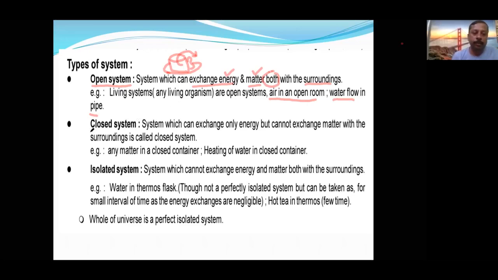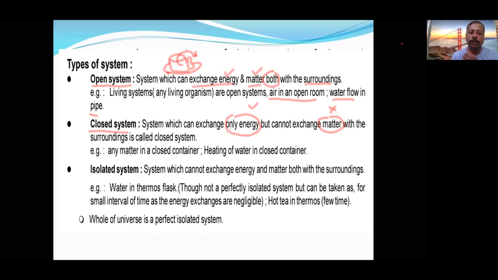Next, closed system, which can exchange only energy but cannot exchange matter. It can exchange happiness or sorrow, but if we ask what the reason is, the matter will not be revealed.